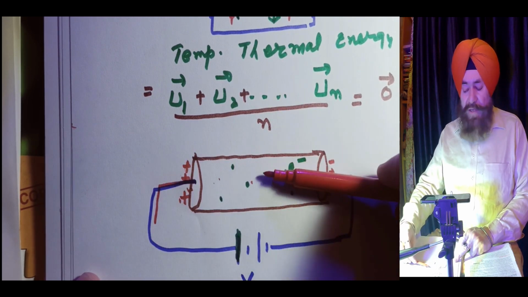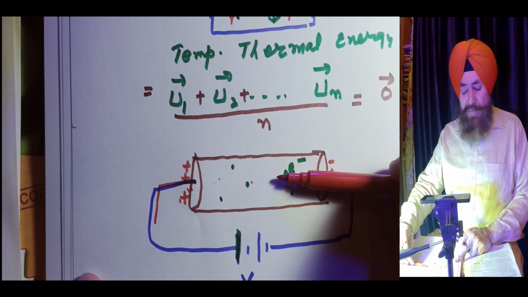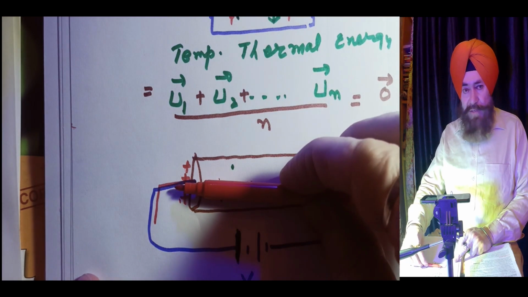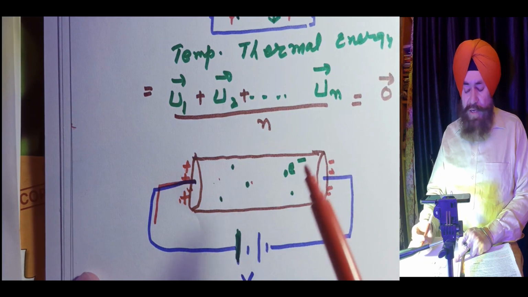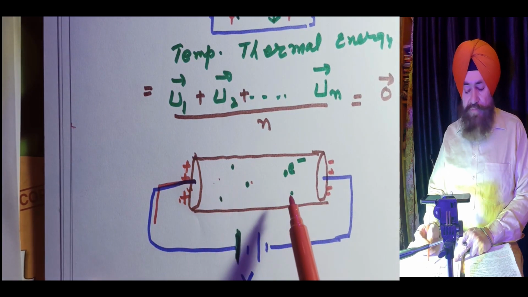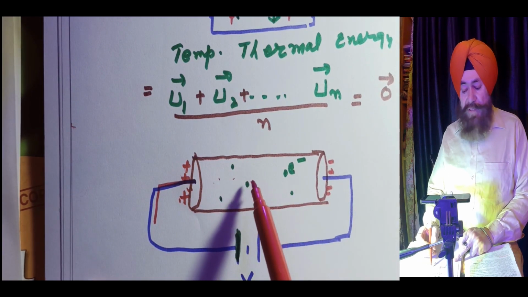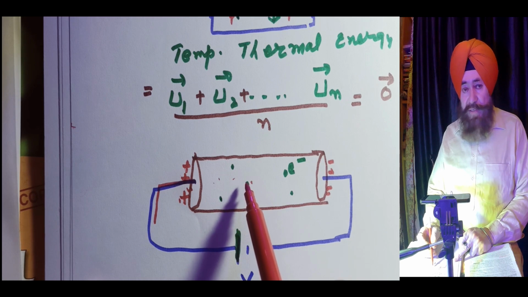Then do the electrons move exactly along a straight path? No. They cannot move along a straight path, because there is thermal velocity also.